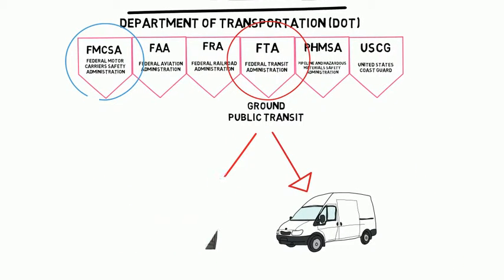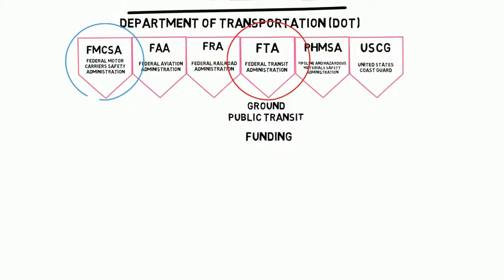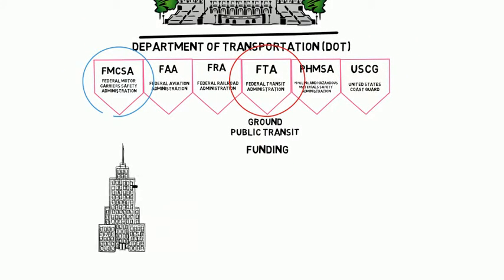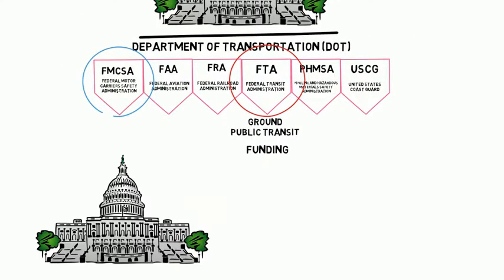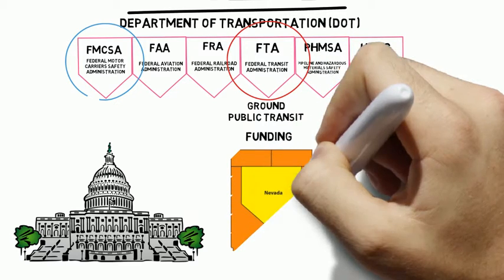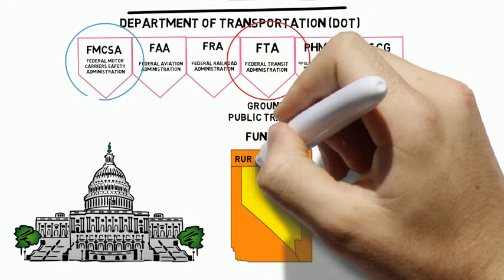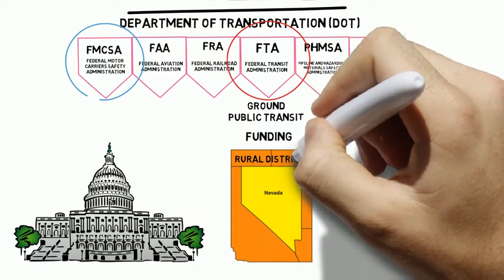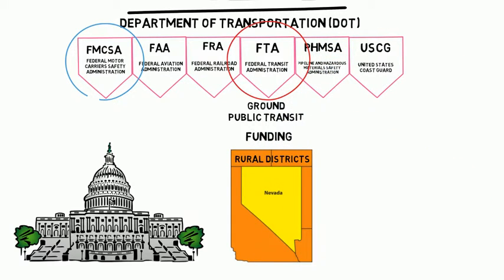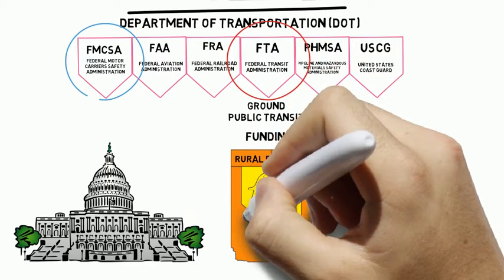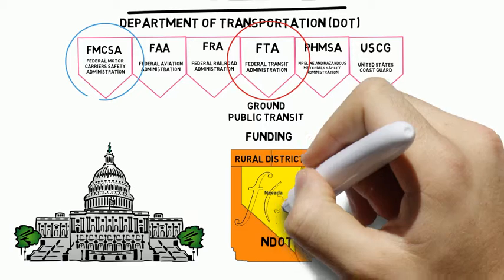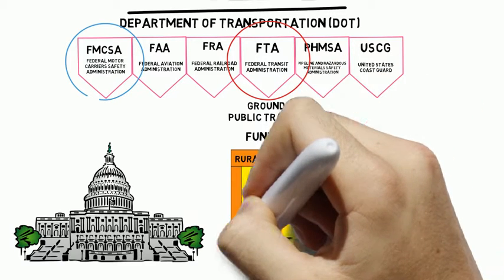Funding for public transit falls under the scope of the FTA, whether for a rural or urban area. One difference is the urban areas work directly with the FTA for compliance and funding. State agencies are assigned that task for rural areas. The state of Nevada has assigned this responsibility to the Nevada Department of Transportation for the task of applying for funding and meeting compliance.